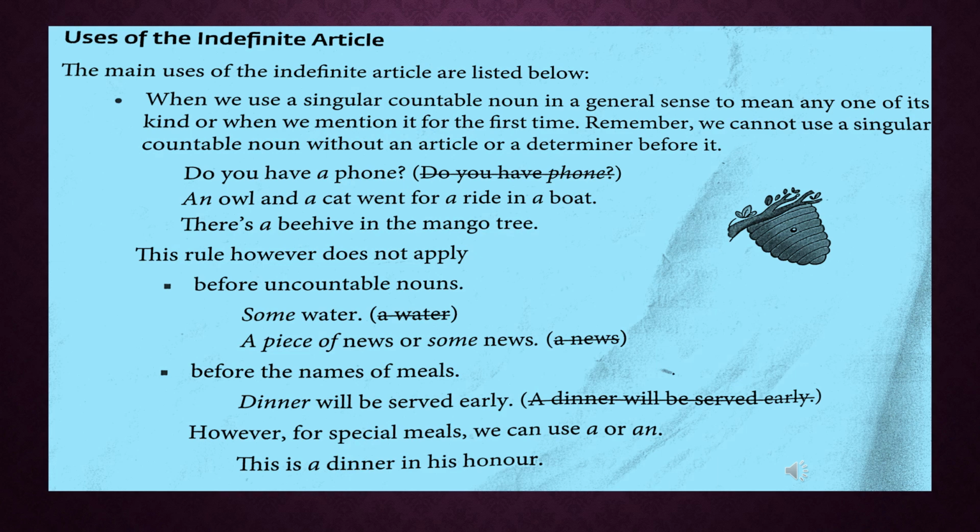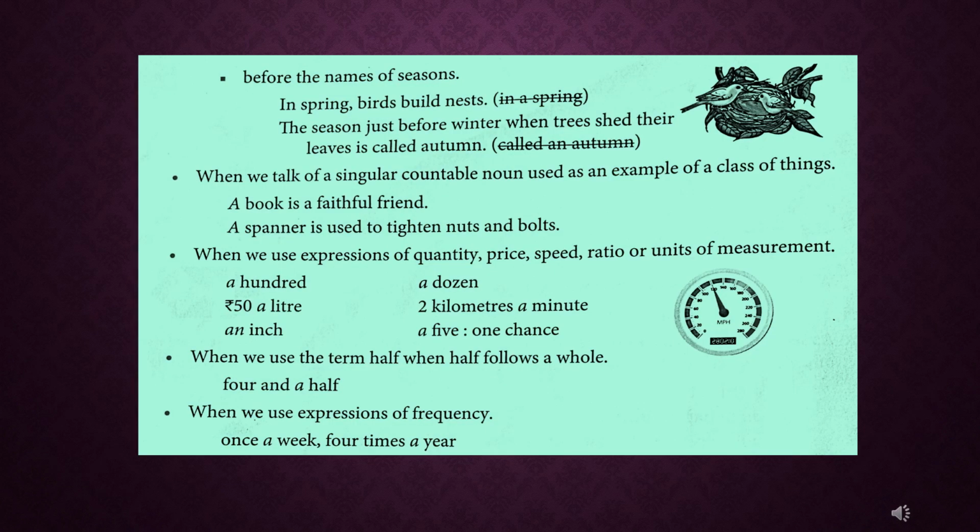Example, this is a dinner in his honor. We cannot use a or an before the names of seasons. Example, in spring, birds build nests. The season just before winter, when trees shed their leaves, is called autumn. We cannot say in a spring or an autumn.